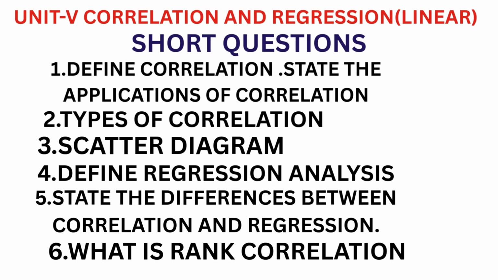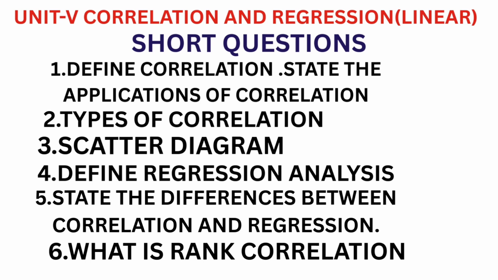And Unit 5 is correlation and regression. First, short questions. Define correlation. State the applications of correlation. 100% important questions. Types of correlation. Scatter diagram, 100% important. Define regression analysis. This is also 100% important.